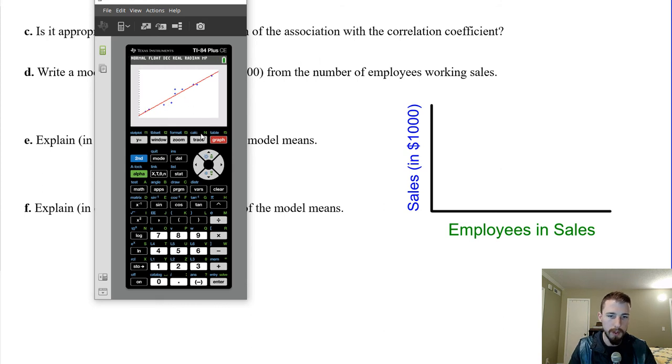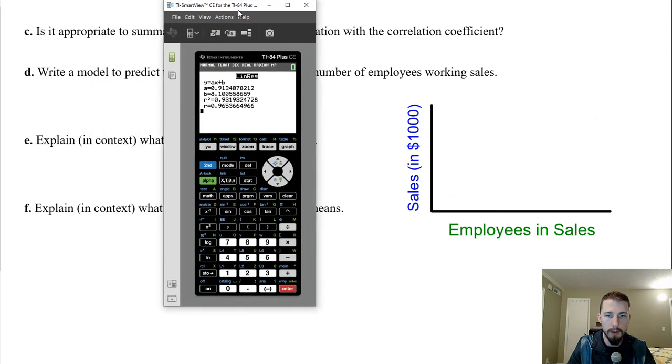And if we hit trace, which is right here, you can either trace the points themselves, or if you arrow up, you can trace the actual function. Arrow down, back to the points. Kind of cool. All right, where was I? So second quit. I did want the linear regression, so I'm going to go ahead and run that again. All right, so that's going to give me my correlation, my coefficient of determination, and the slope. So ax plus b, so a is the slope, b is the y-intercept.